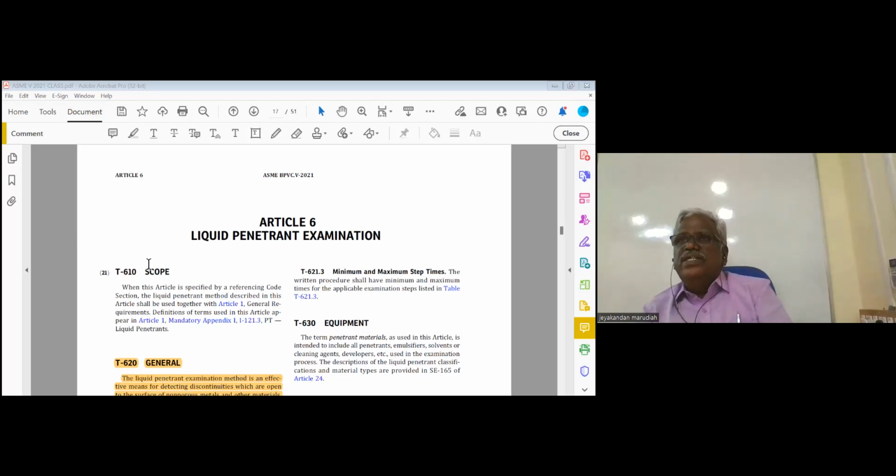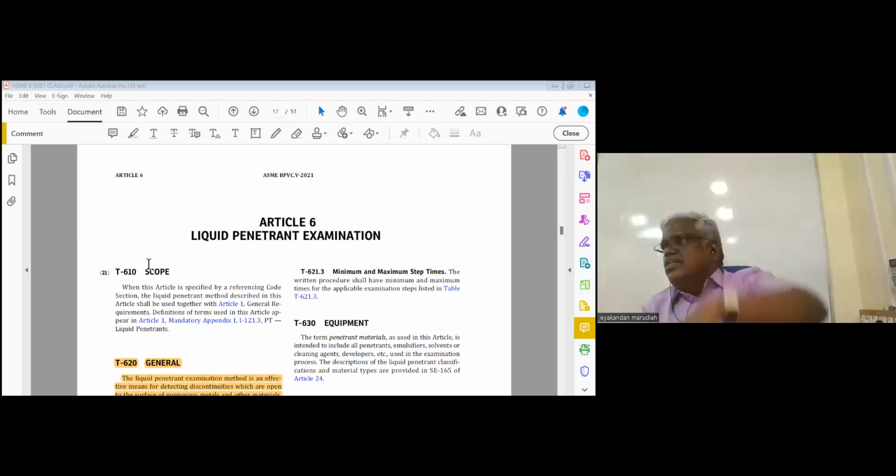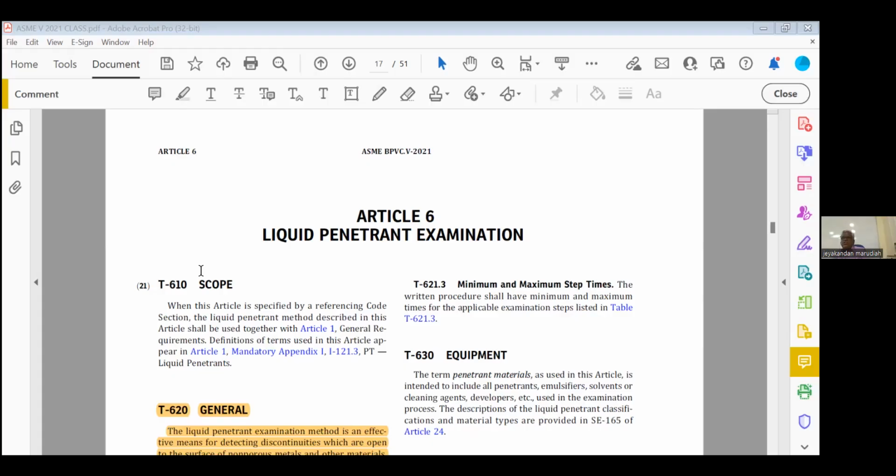So maximum white light allowed is only 21.5 lux or 2 foot-candles. But you need a separate light to view the indication, called an ultraviolet A light. Before, it was called a black light. Now they removed that terminology from Section 5. It is ultraviolet A light. What should be the intensity of ultraviolet A light? Minimum 1000 microwatt per centimeter square.